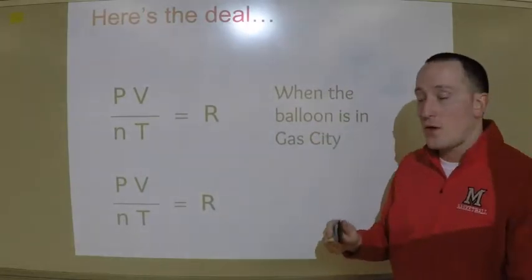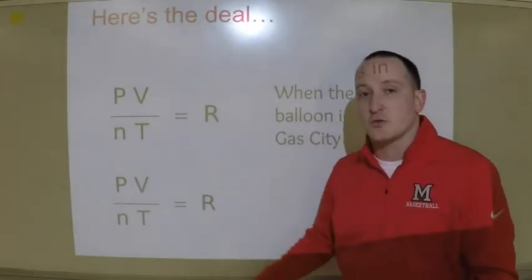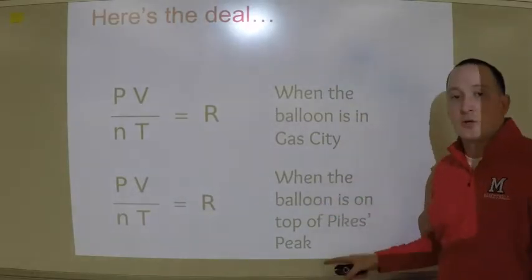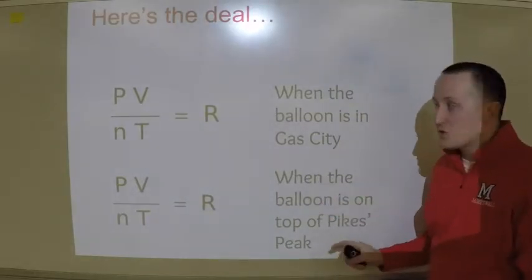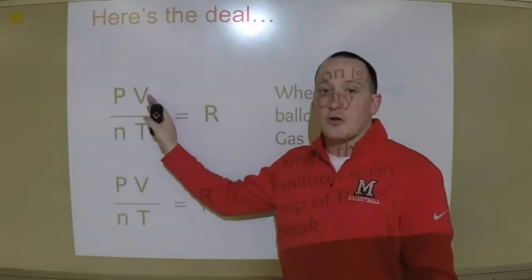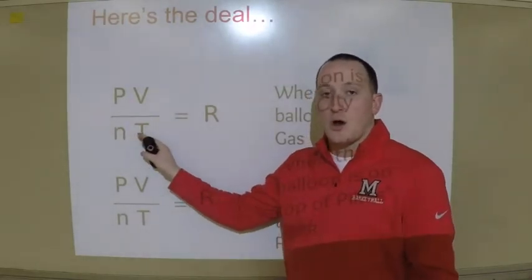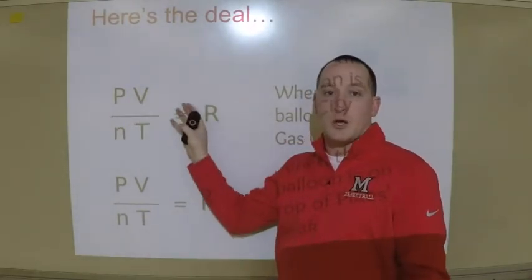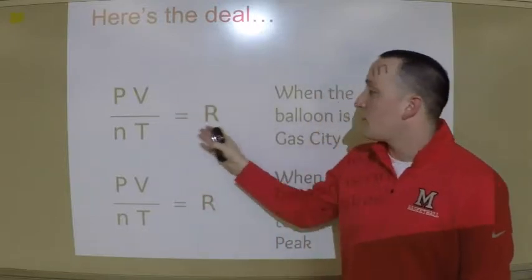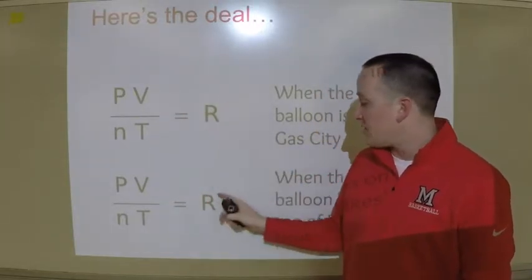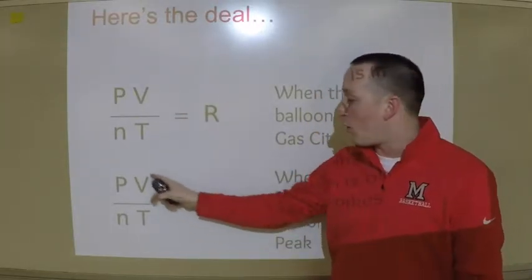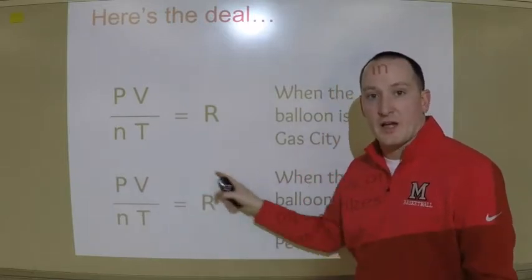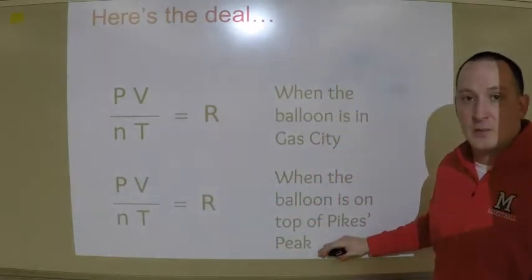But guess what? All of those things are also true when I take a balloon to Pikes Peak. So my pressure, my volume, my moles of gas, and my temperature are all related and they all equal a number. That number is also equal to that constant when we go to the top of Pikes Peak.